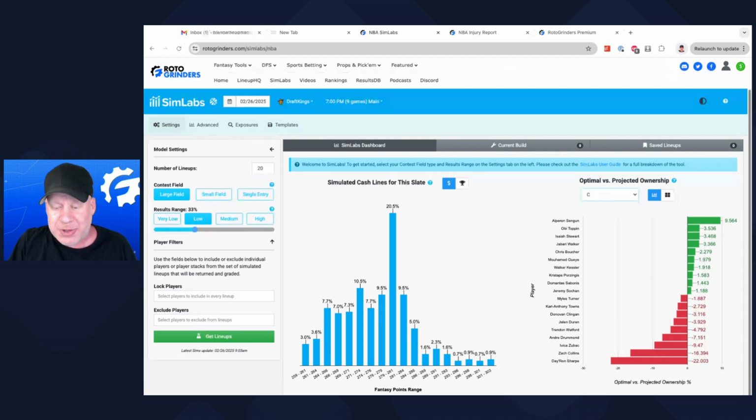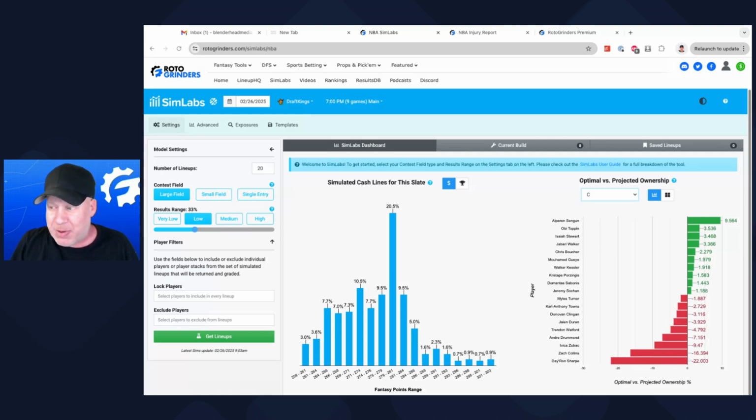What do lineups look like that don't have Collins or Sharp? How many are there? Maybe there aren't that many. So it's more about lineups and not about players. In this instance, if I'm going to play one of these guys, I'm probably going to play Zach Collins based on our Sims.